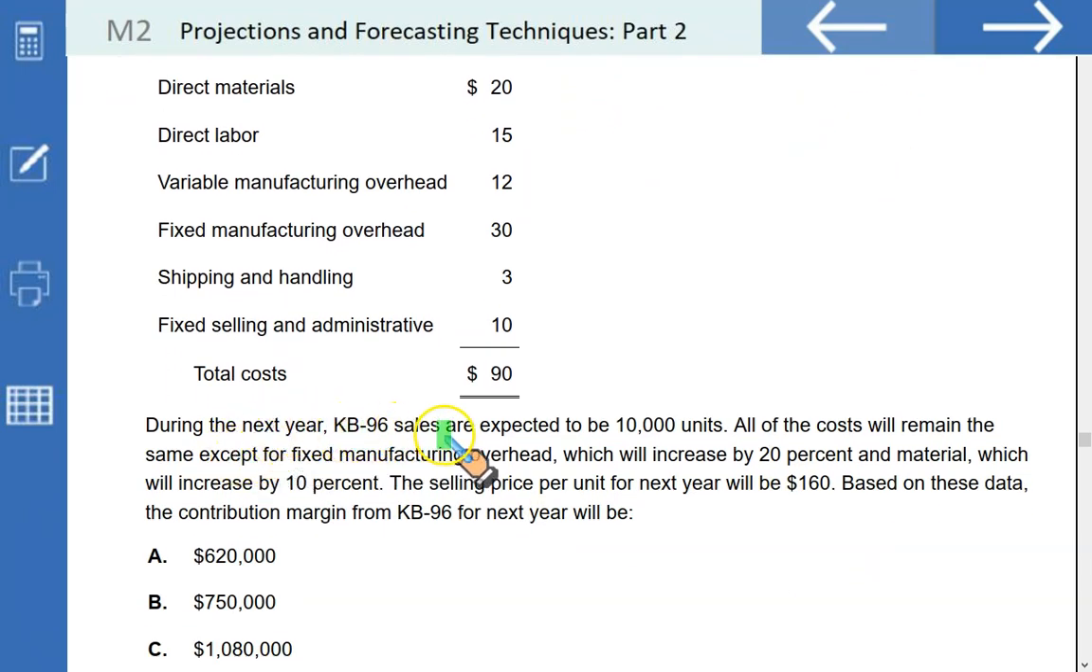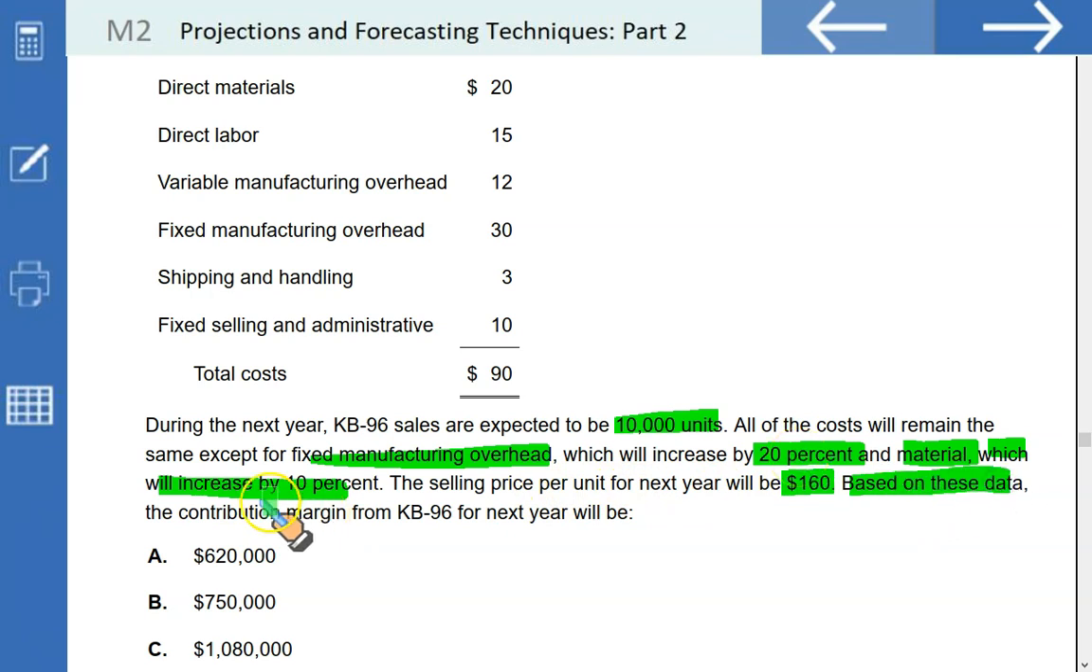During the next year, sales are expected to be 10,000 units. All the costs will remain the same except for fixed manufacturing overhead, which will increase by 20%, and material, which will increase by 10%. The selling price per unit for the next year is going to be 160. Based on these data elements, the contribution margin from KB96 for the next year will be what?